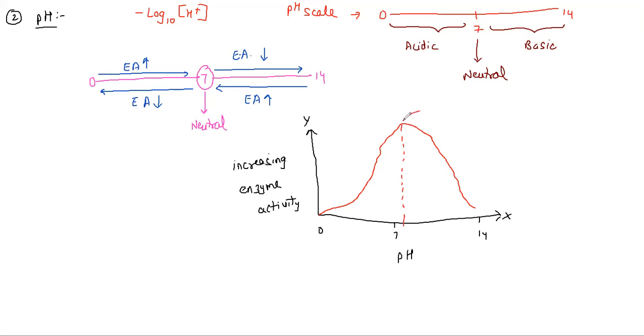So this becomes your optimum pH, the pH at which the enzyme activity will be maximum. So remember students, as far as pH is concerned, all the enzymes will be best active at the pH that is neutral. Moving towards the third and the most important factor affecting the enzyme activity is the substrate concentration.